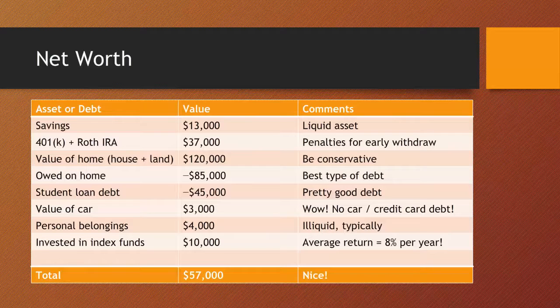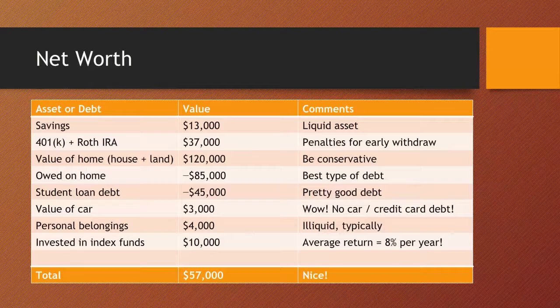However, debt on your home is one of the best kinds of debt because it's low interest and your home is an appreciating asset. Now, this example person doesn't have any credit card debt or car debt. That is excellent because these two forms of debt represent a significant problem for many Americans. This person has also invested in index funds which have a good annual return.